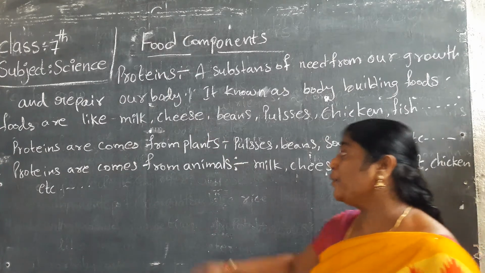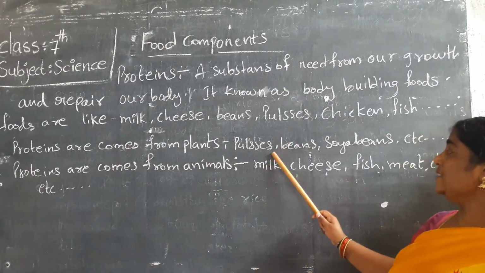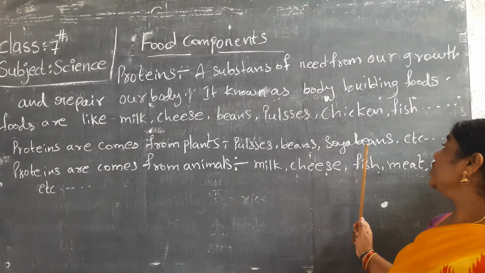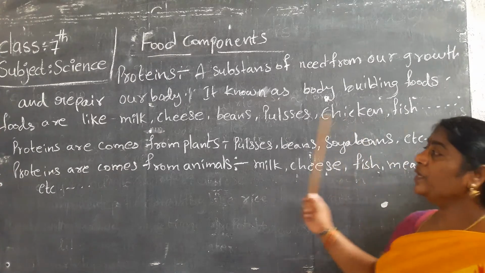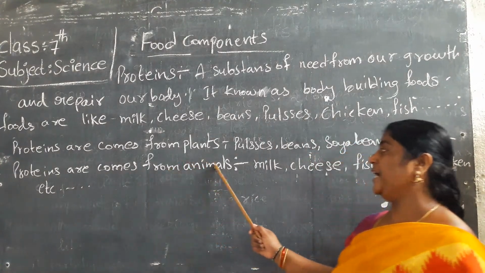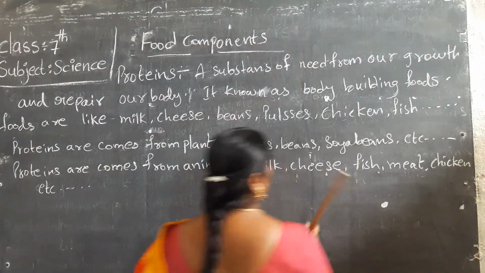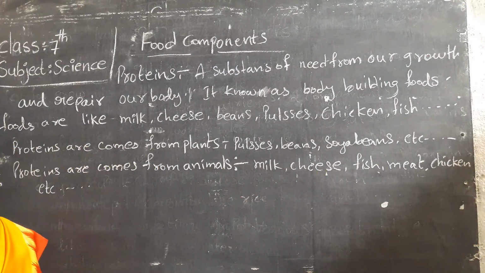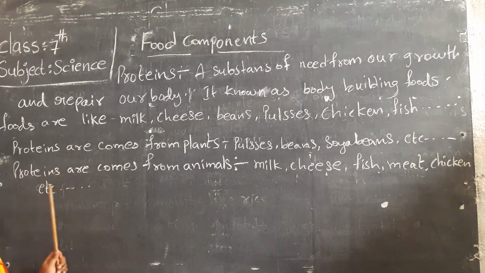These foods are richest in proteins. Proteins come from plants: pulses, beans, soya beans. Proteins also come from animals: milk, cheese, fish, meat, chicken.